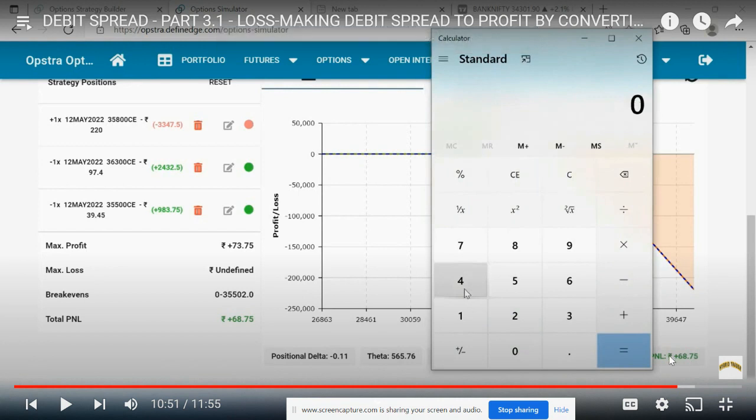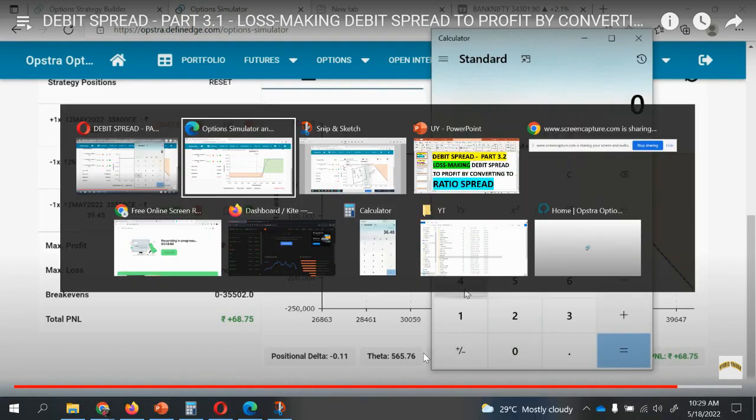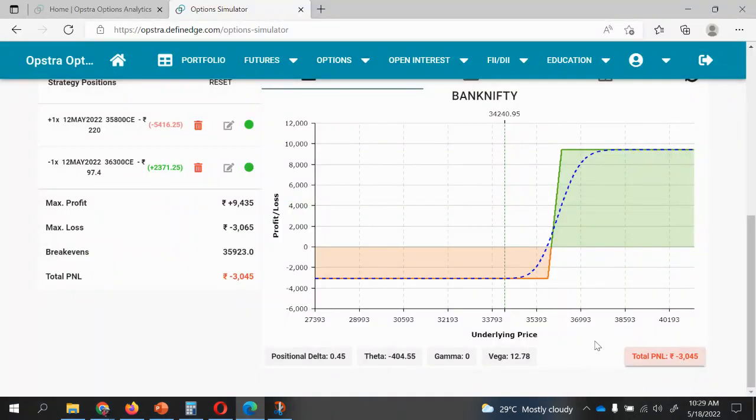That's my prime goal. But now we have done the same thing. See, we have squared off this leg, and we let this sell leg open, and then we sold a call. We sold a naked option, so we were able to mitigate the entire loss, and we ended up with only 68 rupees. But in this video, let me take you to Opstra. What did we do? We booked this leg, we let this leg open. The next day, we converted it to ratio spread, and then we saw a profit of almost 6,000.